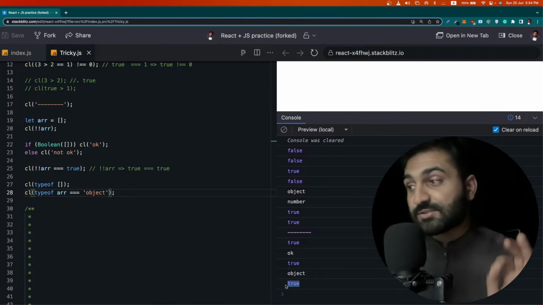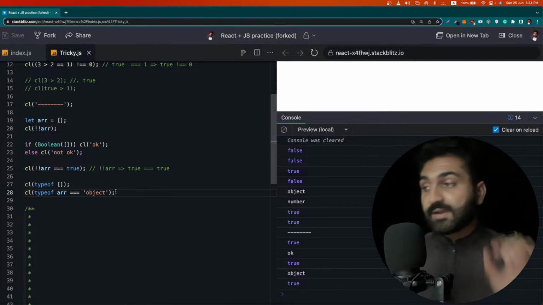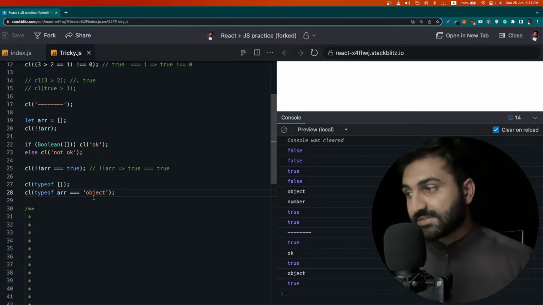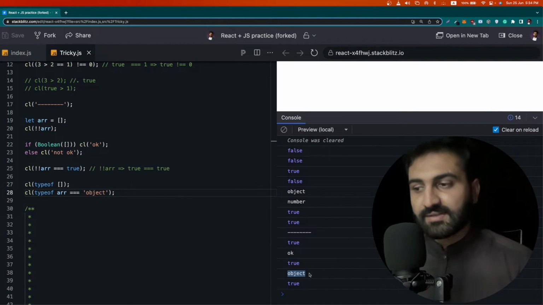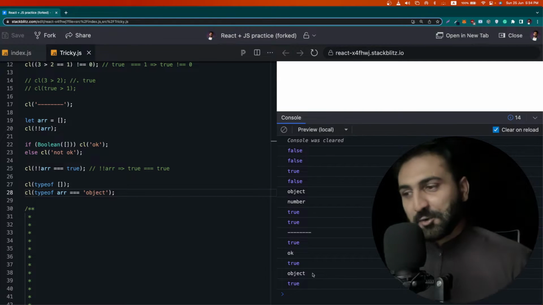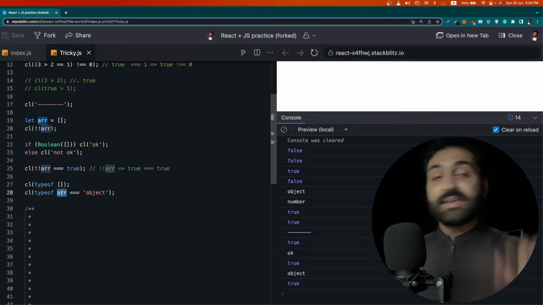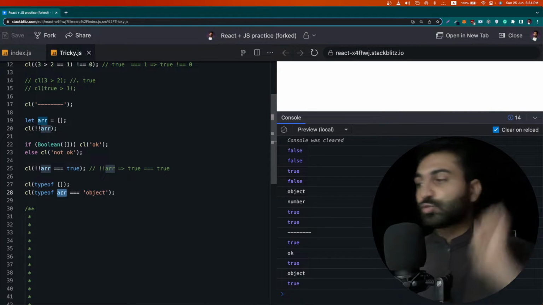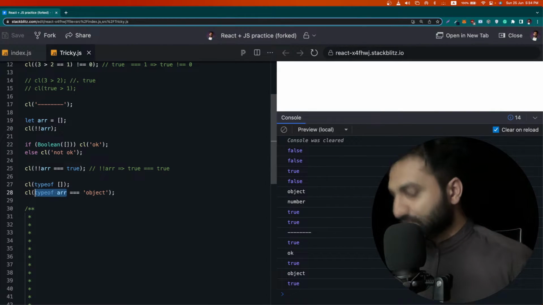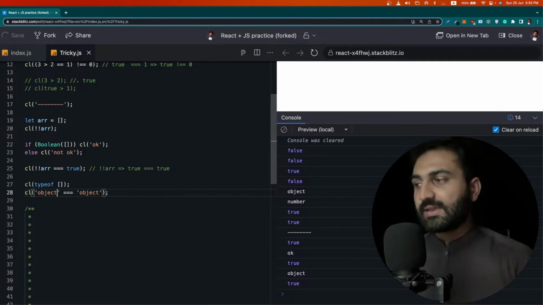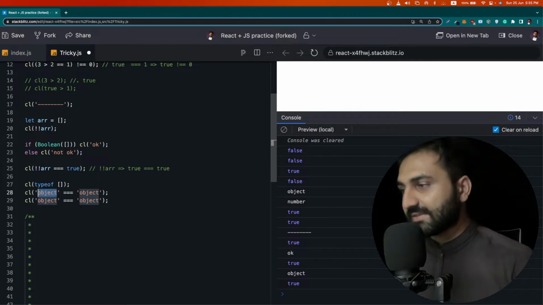Now it is true, because now we are comparing a type with another type. The type of this array is object, so we are comparing object with object, and this will eventually result in true, of course.